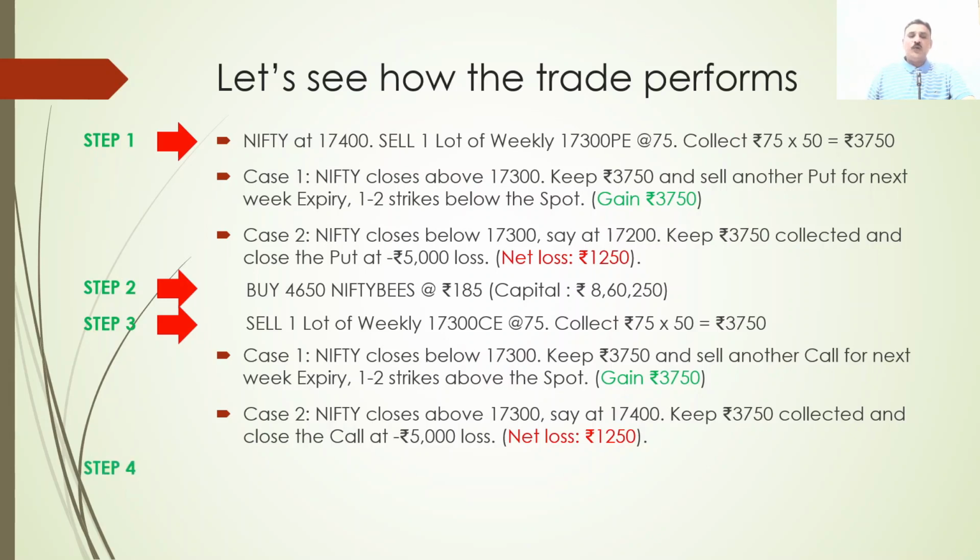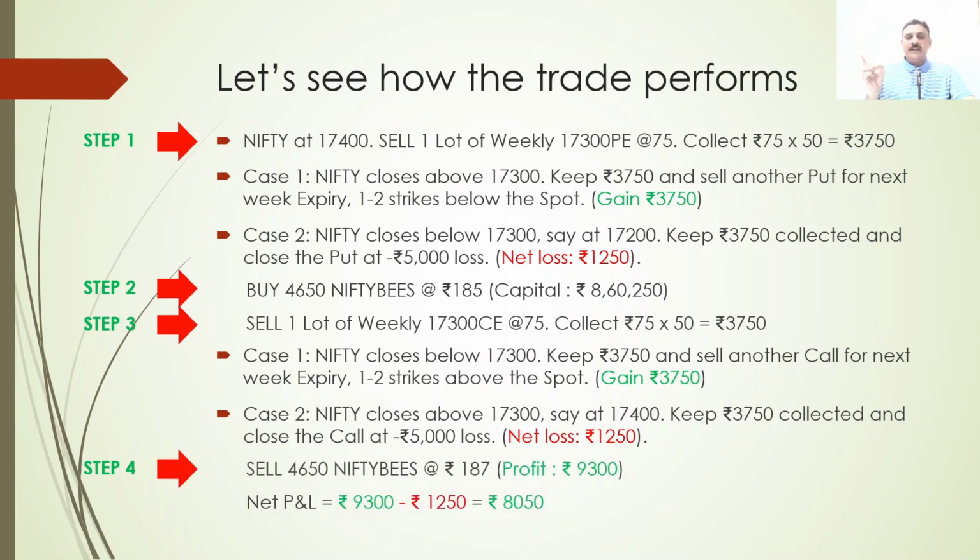At the same time, you sell your Nifty BeES at market value, because the market has gone up by 200 points. So Nifty BeES has gone up by 2 rupees, from 185 to 187, so your profit is 9,300 rupees. You book the profit. You booked 9,300 rupees profit and a loss of 1,250 on the call, so your net profit is 8,050 rupees.